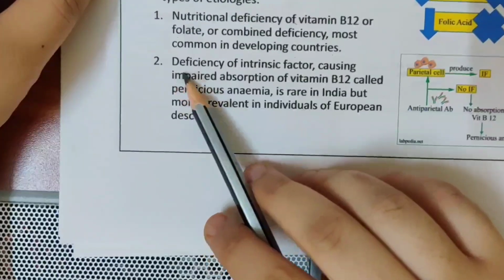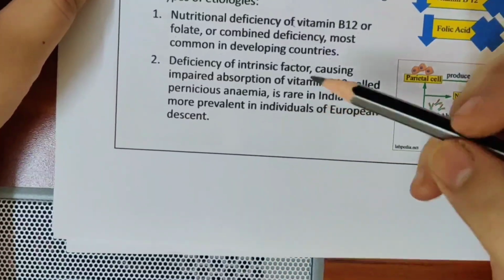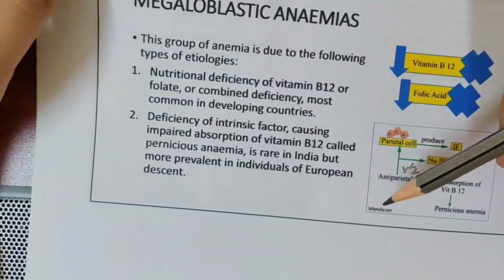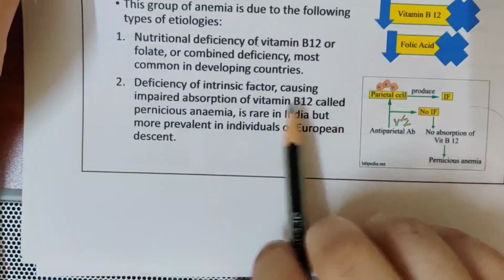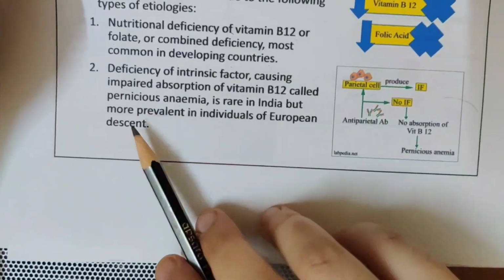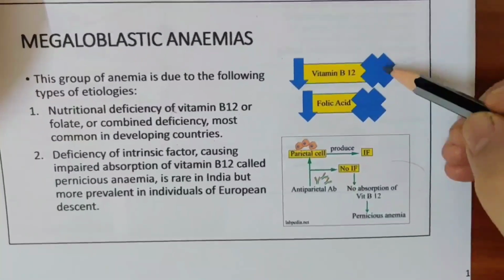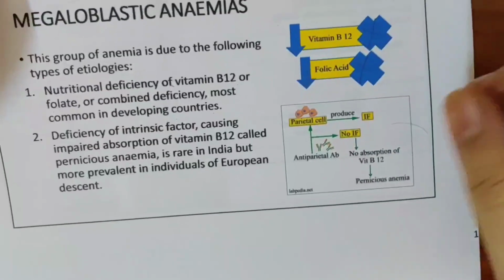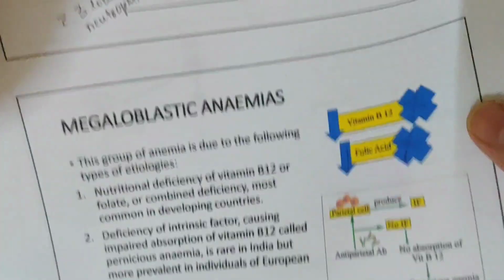The other is deficiency of intrinsic factor. Why intrinsic factor is very important in absorption of vitamin B12 and folate will be discussed further. Now, deficiency of intrinsic factor causing impaired absorption of vitamin B12 is called pernicious anemia. It is very rare in India but still seen. It is very prevalent in European descent. Here you can see vitamin B12 absorption is defective. There is decrease in vitamin B12 or it is absent. Okay, and how pernicious anemia occurs, I'll explain in a different picture.